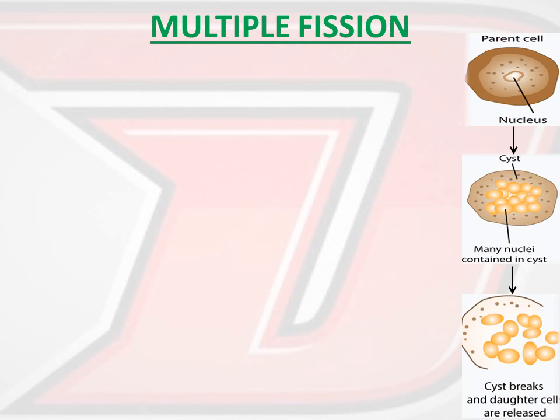So from one parent cell many daughter cells will be produced in multiple fission. But in case of binary fission, the parent cell is getting completely separated into two daughter cells, so no existence of parent will be observed in binary fission. But in case of multiple fission, it may be possible that some quantity of cytoplasm will be remaining as residue. So here the parent cell will not be disappearing completely.